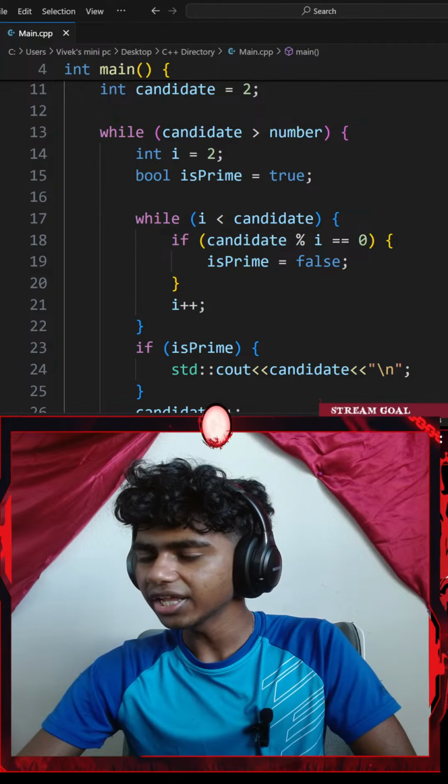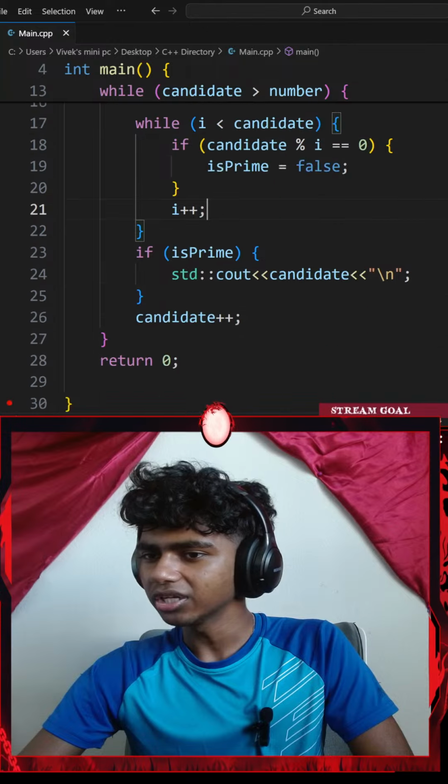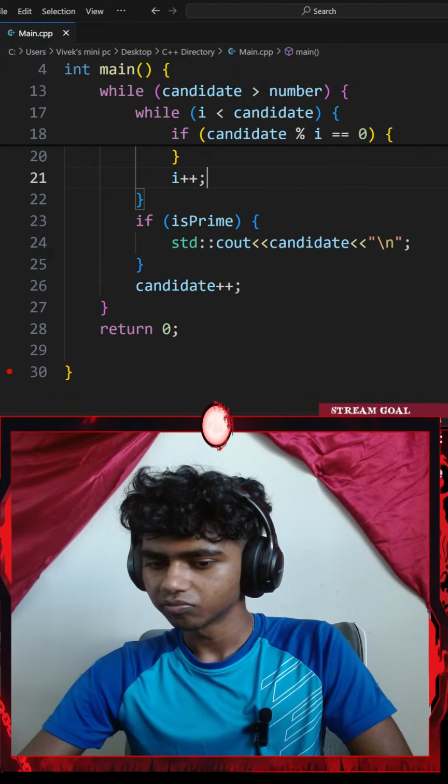So first I added an if statement. Okay, if my candidate modulus 1 is 0, okay,